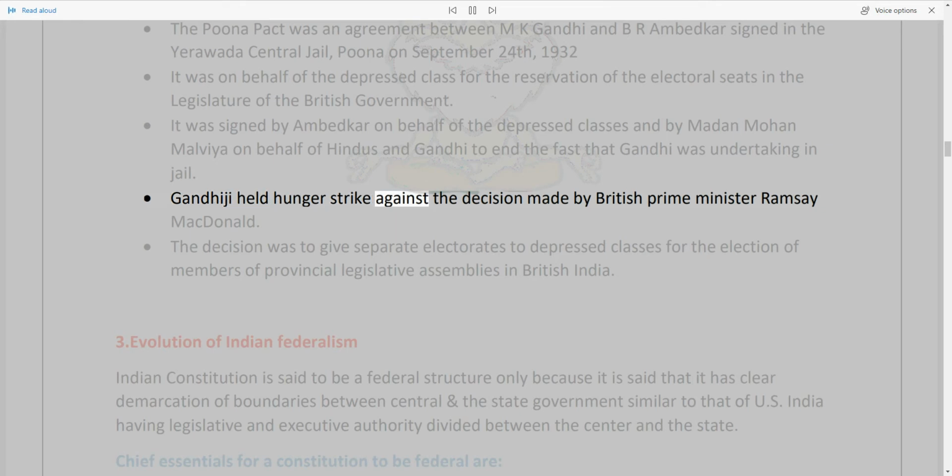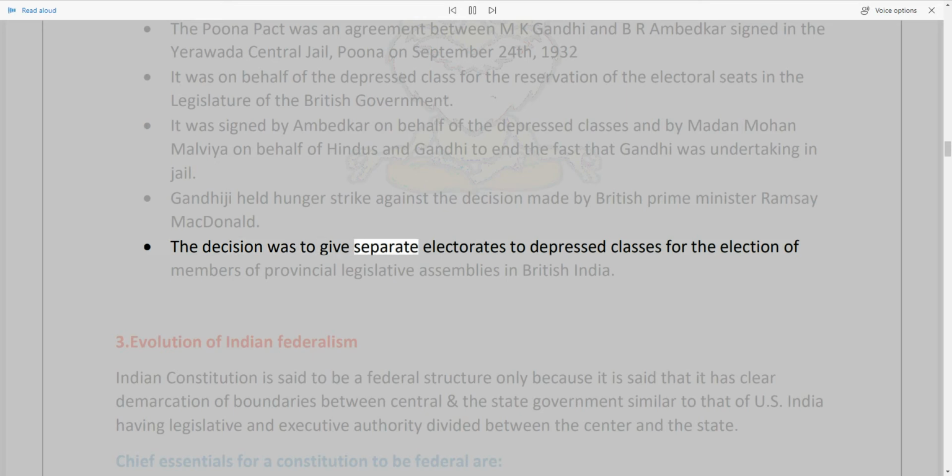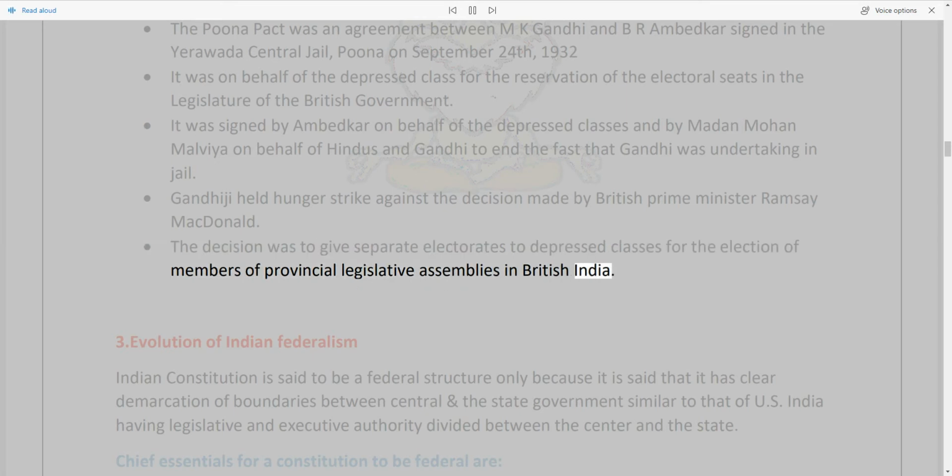Gandhiji held a hunger strike against the decision made by British Prime Minister Ramsay MacDonald. The decision was to give separate electorates to depressed classes for the election of members of provincial legislative assemblies in British India. 3. Evolution of Indian federalism.